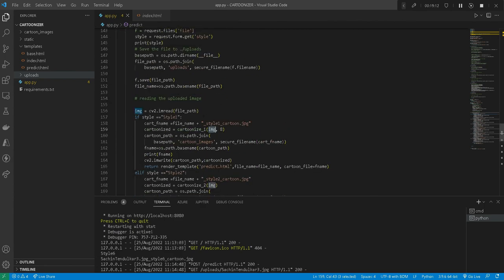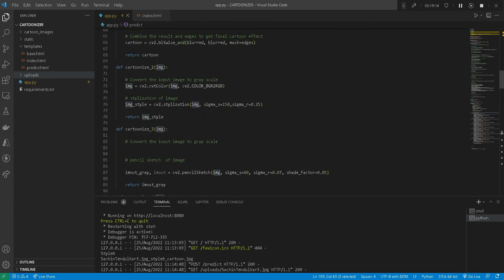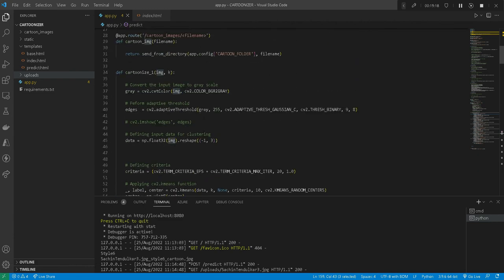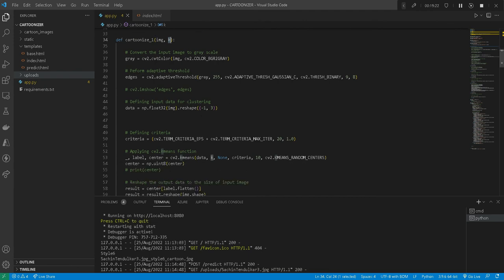So first one is our cartoonize underscore 1, which is our cartoon, and here k is the cluster. So 8 we are supplying because we want 8 clusters. So we want actually 8 clusters.